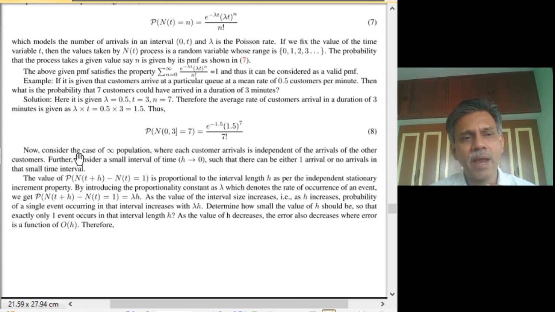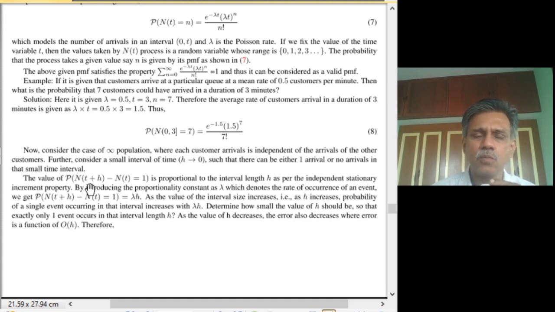The reason behind occurrence of each event is independent of others, and can be modeled as a Poisson process. The other way of motivating is as follows. Now, if you look at an event which occurs because of these characteristics, that is, infinite population with independent physical reasoning behind each occurrence of an event.